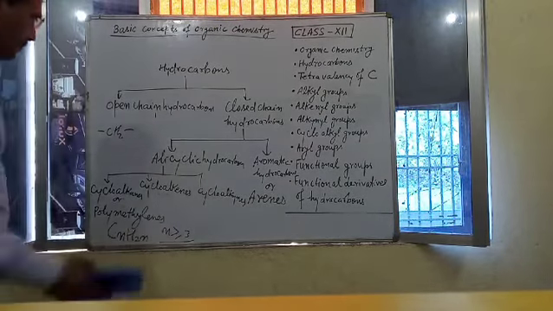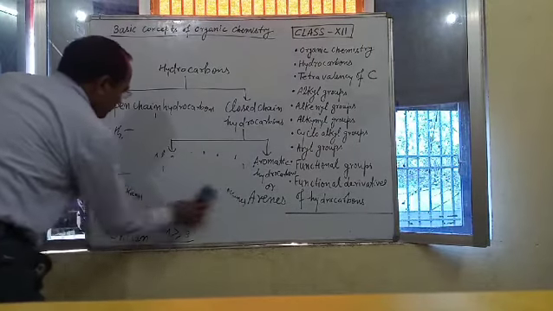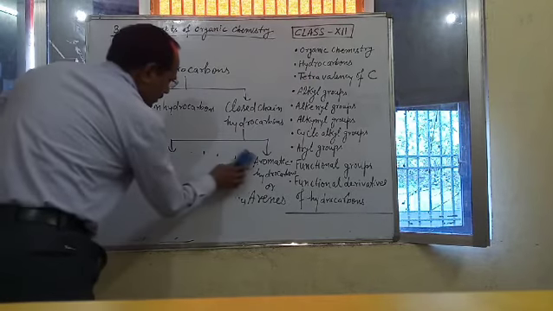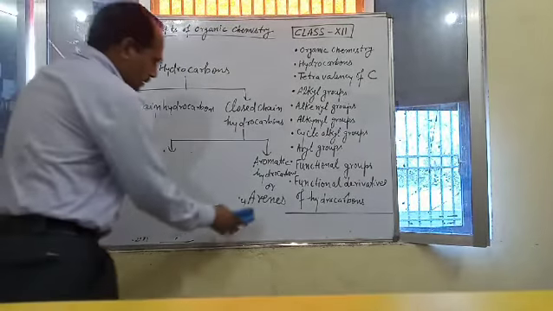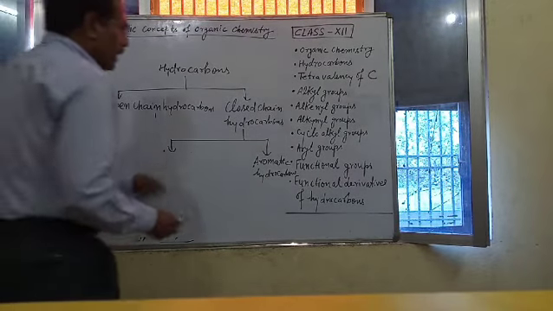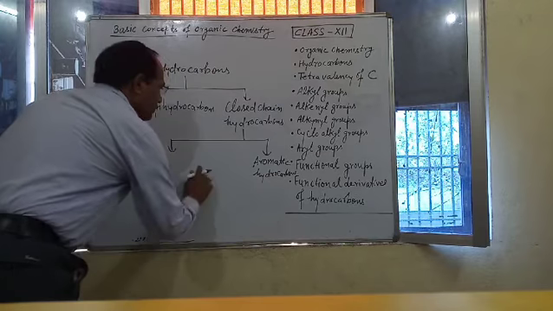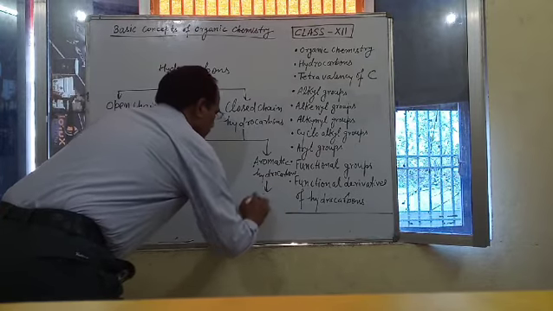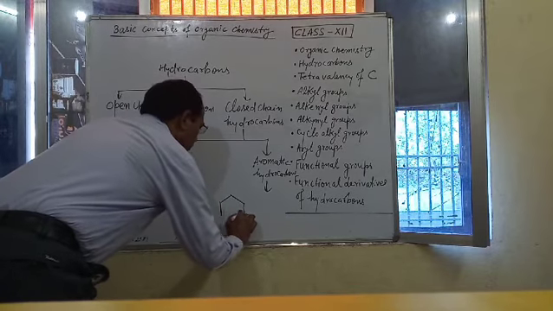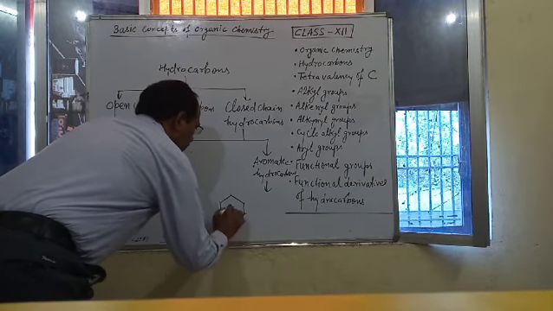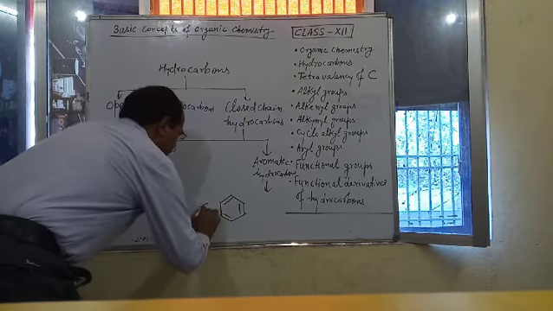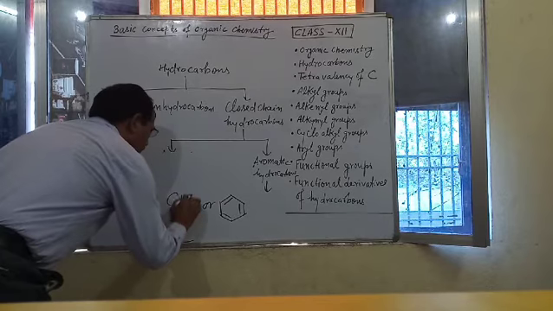Next one is aromatic hydrocarbons or arenes. The first member of aromatic hydrocarbon is benzene. This is called benzene. Its molecular formula is C6H6.